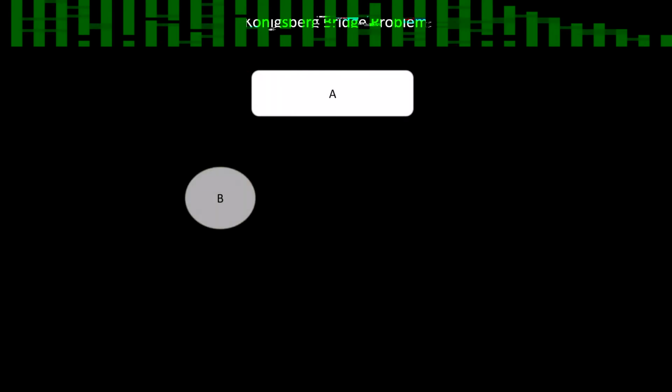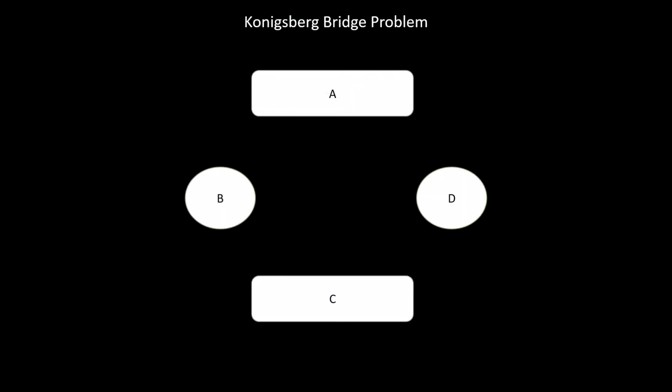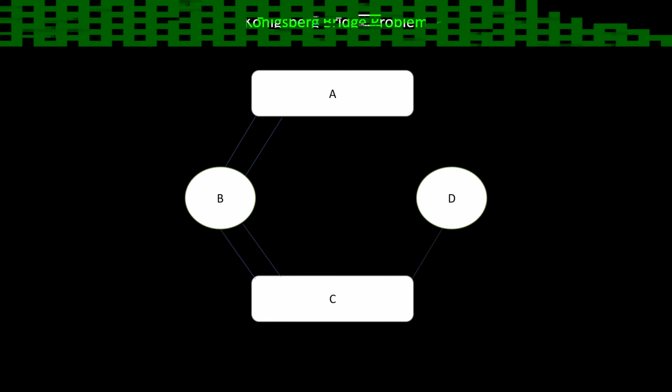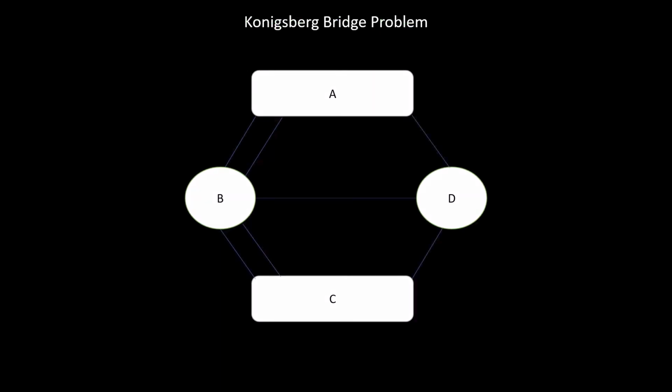In order to make sense of this, let us look at a little problem known as the Königsberg Bridge problem. Basically, consider 4 land masses and consider 7 bridges joining them. Now your task is to start from any of these 4 land masses, cross the bridges exactly once, and return to the very same landmass you started on. That is, if you start from A, you have to go across all the bridges, and at the end of the day, you must return to A again.